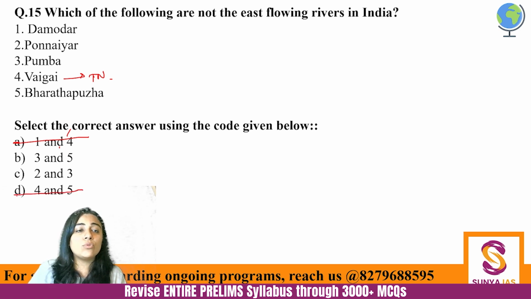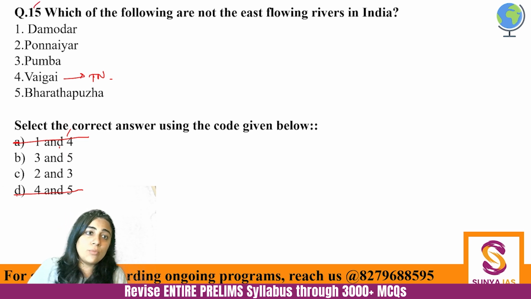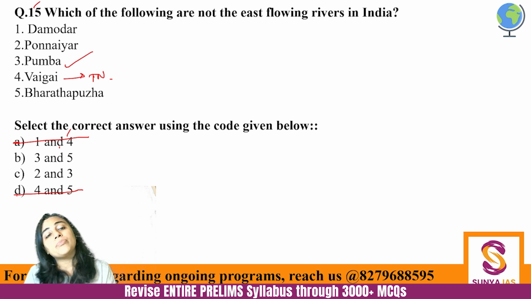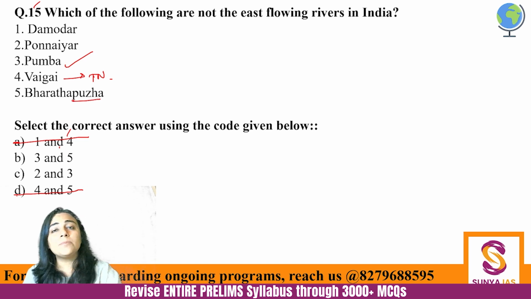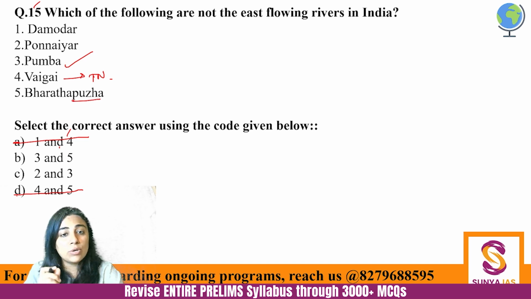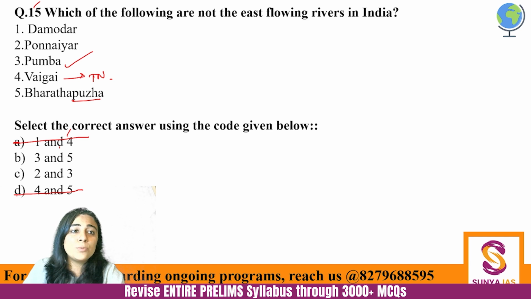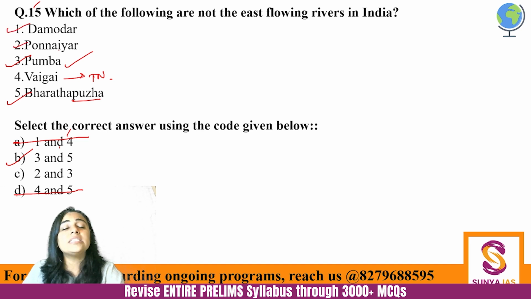Now you definitely know that 3 is not the east flowing river, it's a west flowing river. So 3 will be correct. Now just think about it. Alepuza, Bharatpuzha, these kind of things, they are giving you a lot of Kerala kind of a vibration, right? So Bharatpuzha is a very important river of Kerala. So Pamba and Bharatpuzha, they are actually west flowing rivers. Damodar, Ponayar, Vaigai, these are smaller east flowing rivers. Okay, so answer here is B.